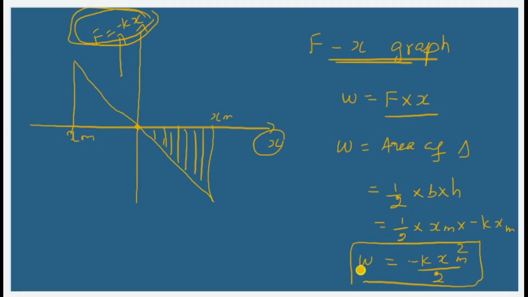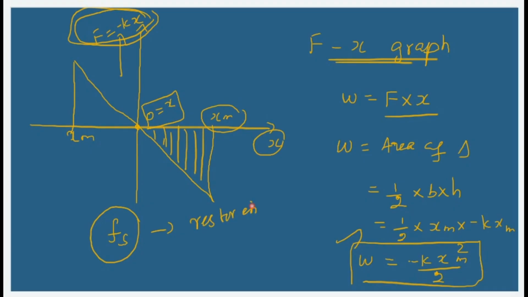So here we should understand a fact that the spring force, the restoring force what we have over here, depends upon the initial state, x is equal to 0, and it's going to go to a final state of xm. The conservative force is nothing but the one which depends upon the starting and the ending point, not on the path. So either compression or elongation doesn't matter, it's going to give you the same work done. That means the restoring force we have over here is a conservative force.